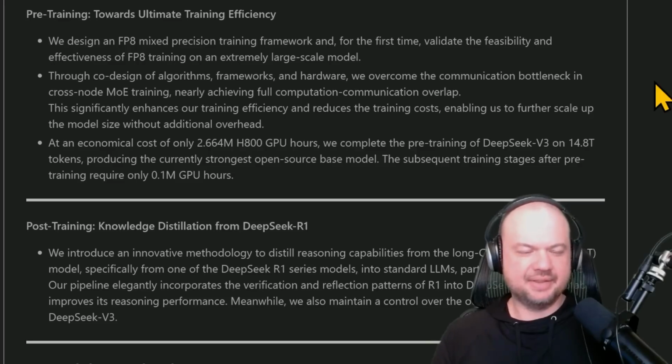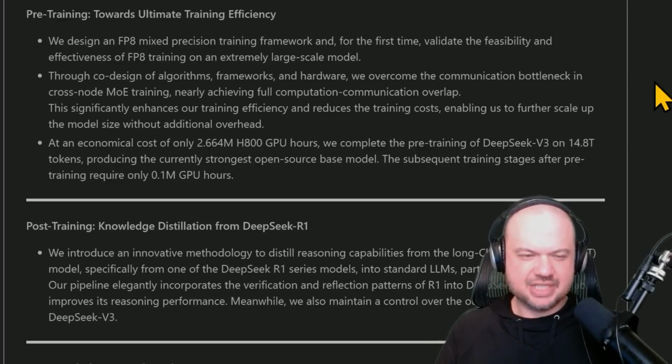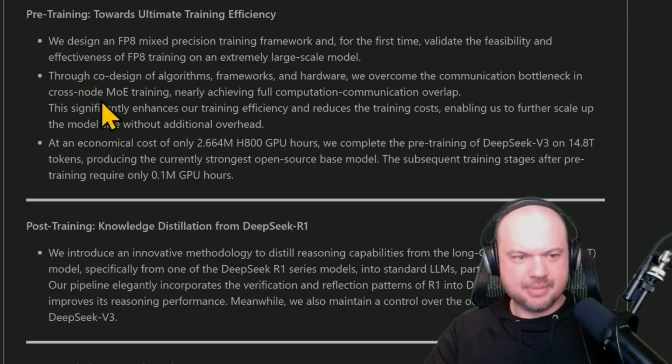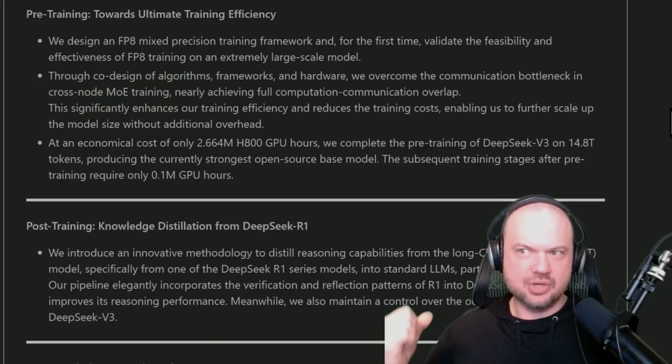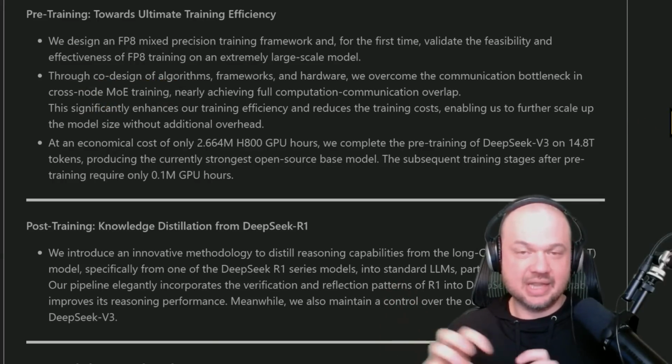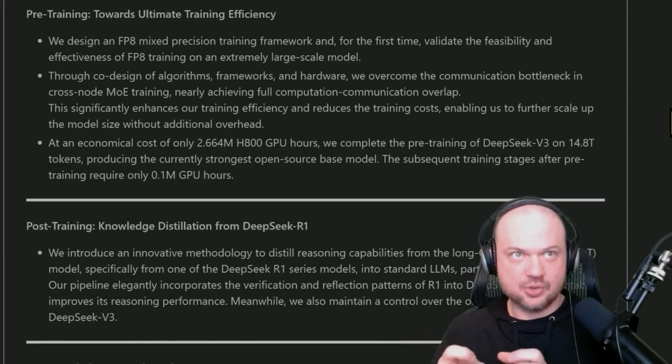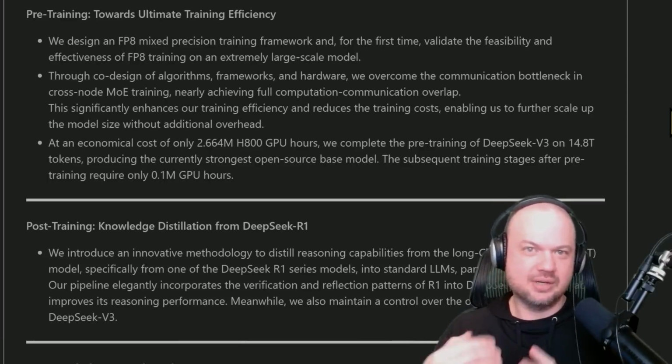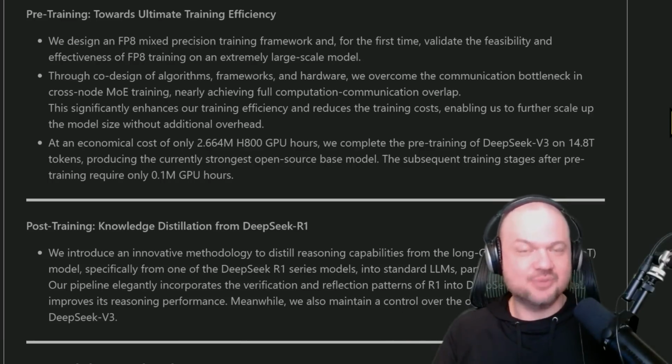They talk a little bit about the pre-training strategies. They say towards ultimate training efficiency. So they use the MOE, mixture of experts architecture, where basically instead of having just one big model, they have a collection of smaller ones called experts. So mixture of experts allows the model to call on different aspects of itself to answer the question, depending on what question is being asked, what kind of expertise is needed.